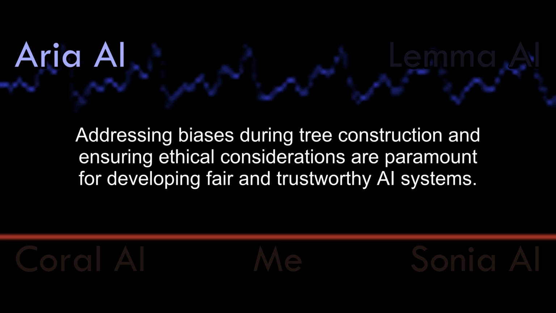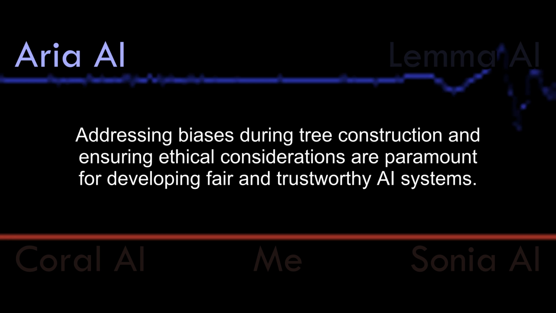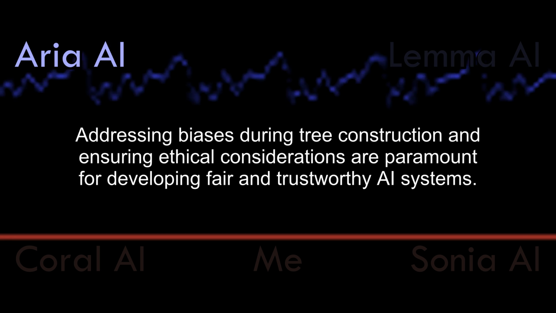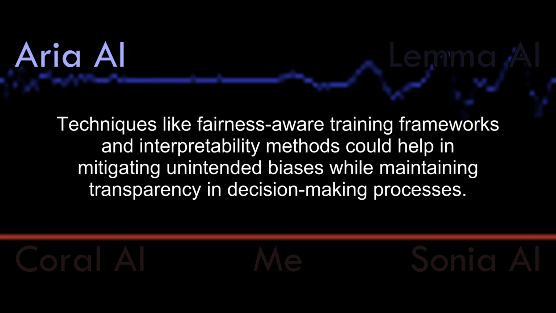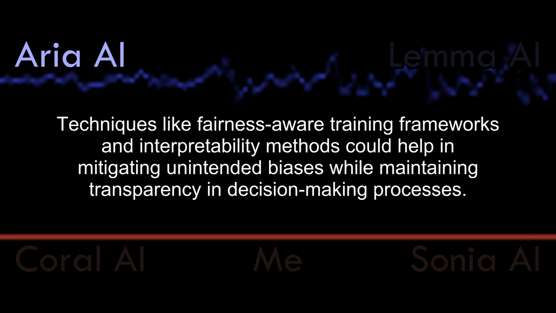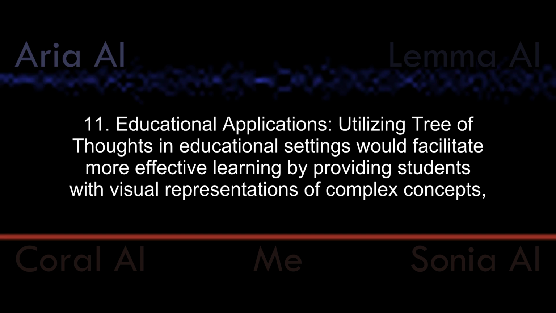10. Bias mitigation and transparency. Addressing biases during tree construction and ensuring ethical considerations are paramount for developing fair and trustworthy AI systems. Techniques like fairness-aware training frameworks and interpretability methods could help in mitigating unintended biases while maintaining transparency in decision-making processes.